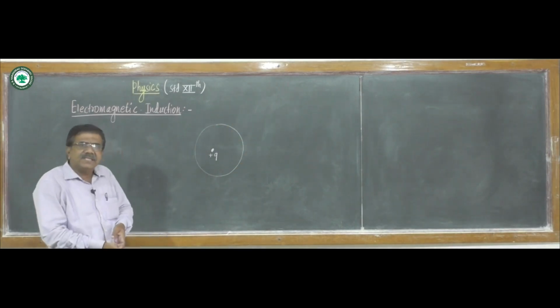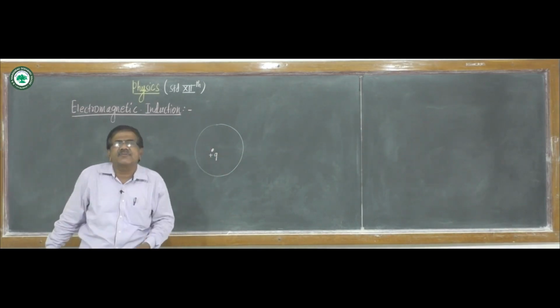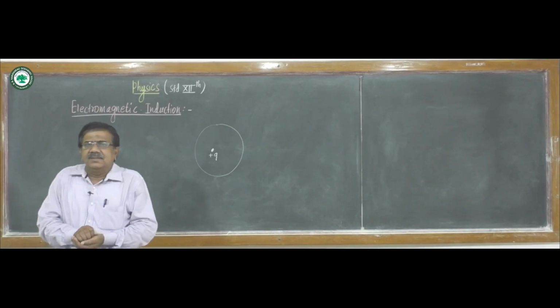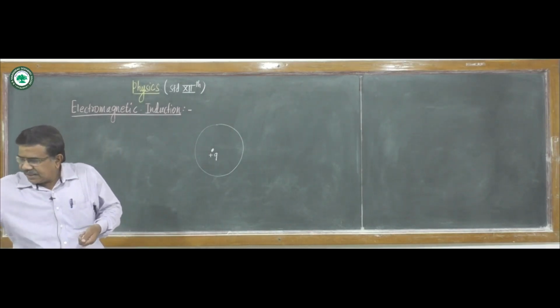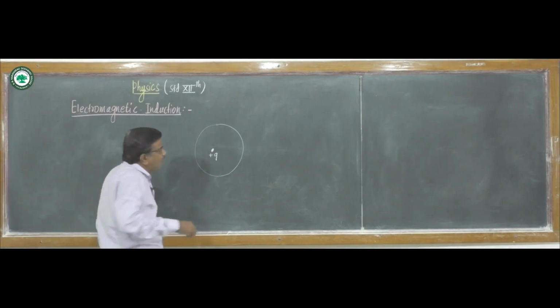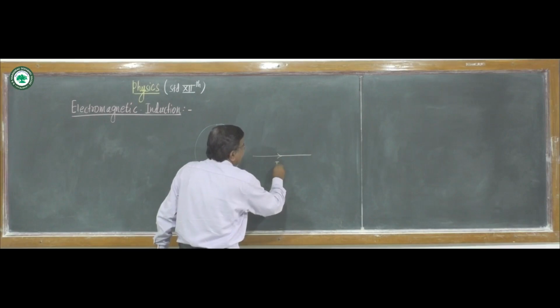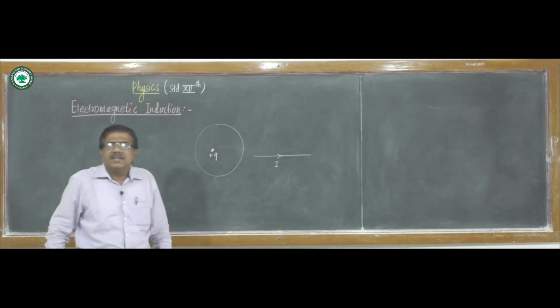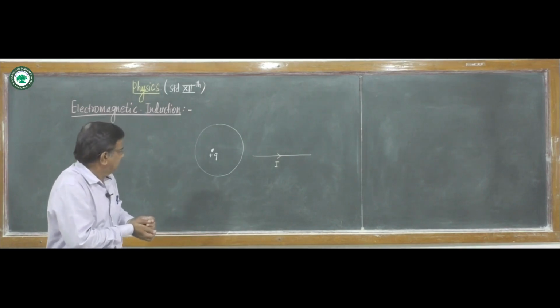There is a certain region or space around the charge, which we call an electric field. The stationary charge produces the electric field, whereas the moving charge, which we call a current, produces the magnetic field.